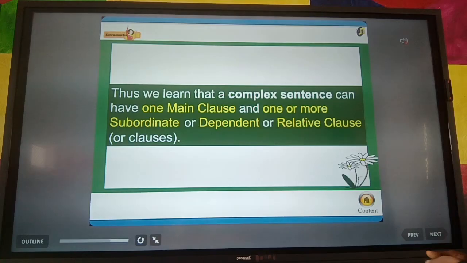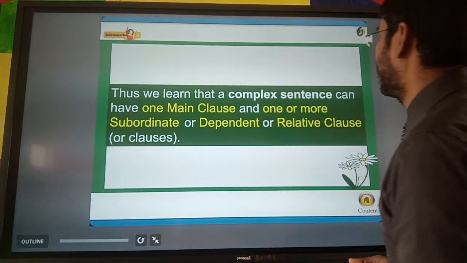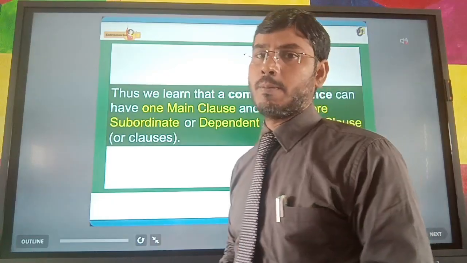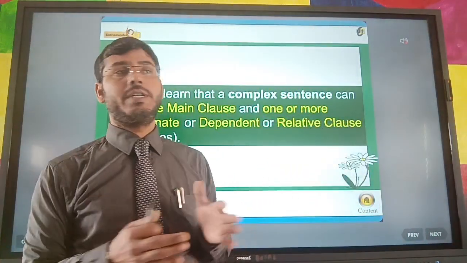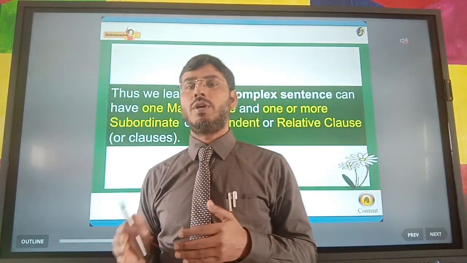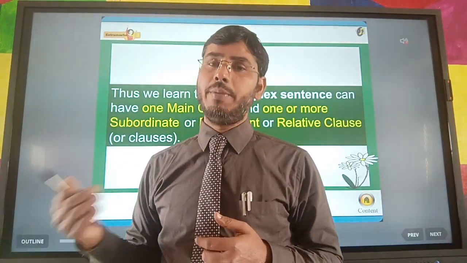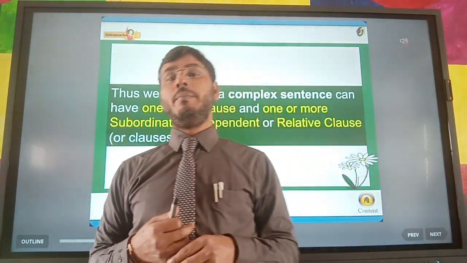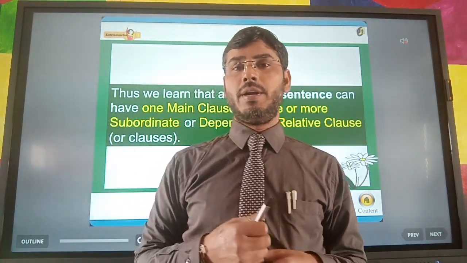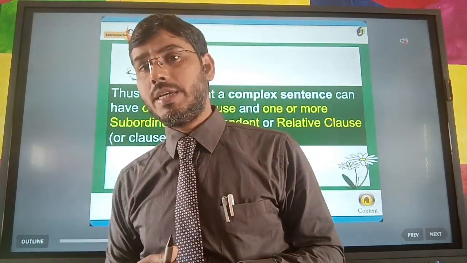Thus we learn that a complex sentence can have one main clause and one or more subordinate, dependent or relative clauses. In a complex sentence one clause will be independent, that will be called the main clause, and another clause will be dependent, and that clause we can say subordinate clause also.